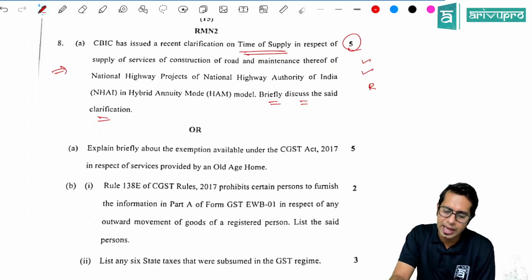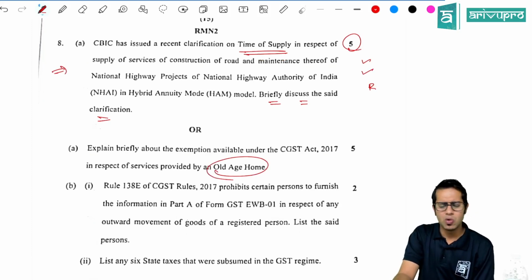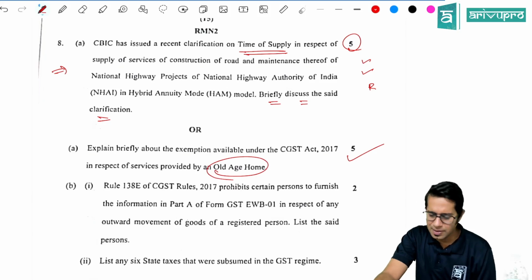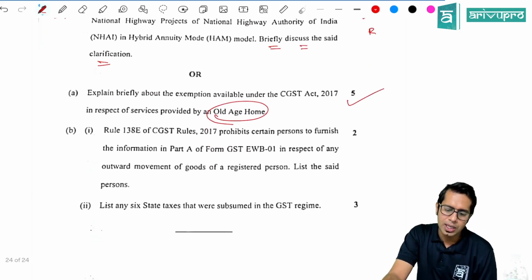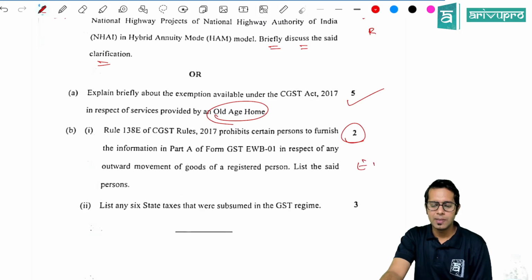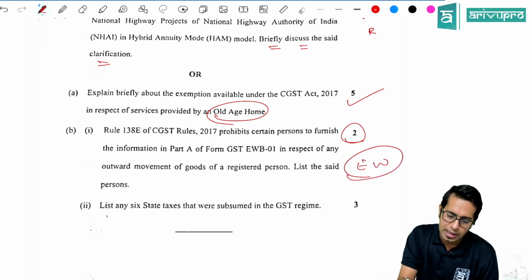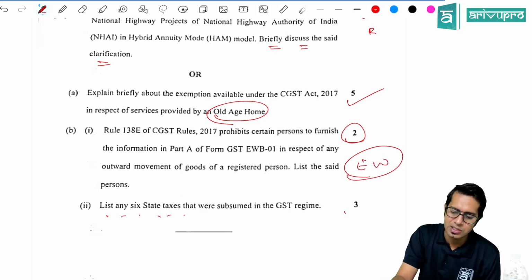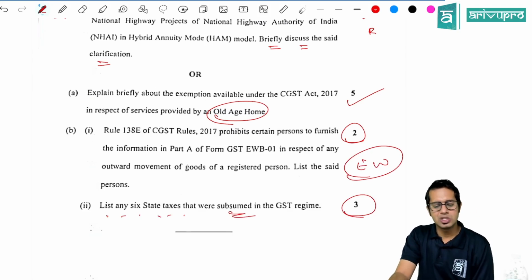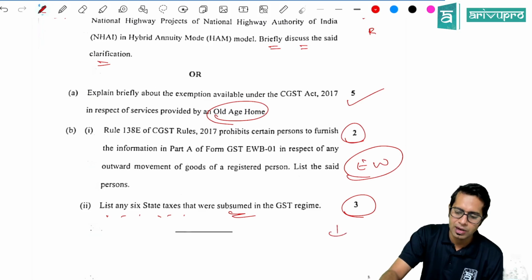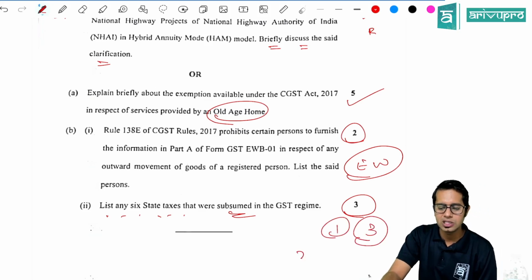Explain the exemption available to an old age home. Old age home, what is the exemption available? Very easy. A 5 marks question they have given. Rule 138E prohibits certain persons. So this is a question with respect to e-way bill. Very easy question again. And list 6 state taxes which are subsumed in GST. Again an easy question from chapter number 1. So chapter number 1, normally the weightage is 2 to 3 marks.